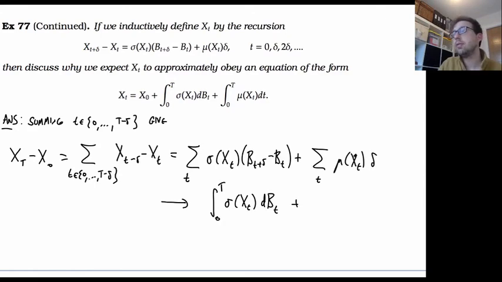And here, again, we've got a Riemann integral in the traditional sense. So this we expect to converge to this. So again, we're assuming that there's some sort of limits here. But if there are, then we'd expect something that is satisfying this recursion, or even approximately satisfying this recursion, should then obey an equation of this form. Okay, so there we have what we'd call a diffusion equation, or stochastic differential equation.